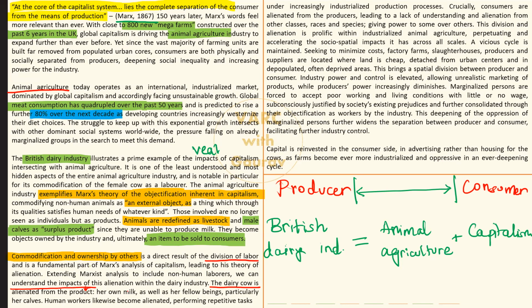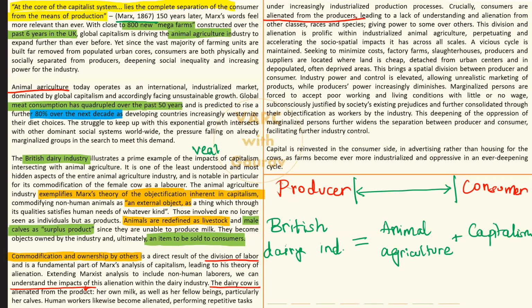Okay, her own milk as well as her own fellow beings, मतलब कि the cow is going to give birth to calves here and there, so it has absolutely no connect with its own offspring. खुद का milk तो of course वो cow को देखने भी नहीं मिलता, it is taken out immediately, sold out in the market. तो ये भी तो इंसानों के साथ फैक्ट्री में यही होता है. Imagine a worker working in a car assembly industry, तो वो कार के बस नट बोल्ट फिट कर रहा है, काम खत्म. वो कार कहाँ जा रही है, कब फिनिश होती है, किसको बेची जा रही है, absolutely कोई कनेक्शन नहीं उससे. So this feature of capitalism is called getting alienated from the consumer.